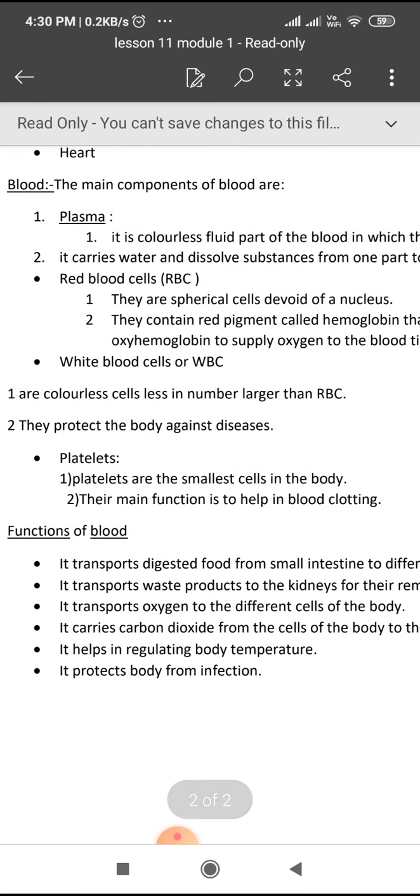Okay, white blood cells or WBC are colorless cells, less in number, larger than RBC. They are less in number, but the RBC are more in number. They protect the body against diseases. So this is a function also. WBC helps in protecting against diseases. And platelets are the smallest cells in the body. Their main function is to help in blood clotting.